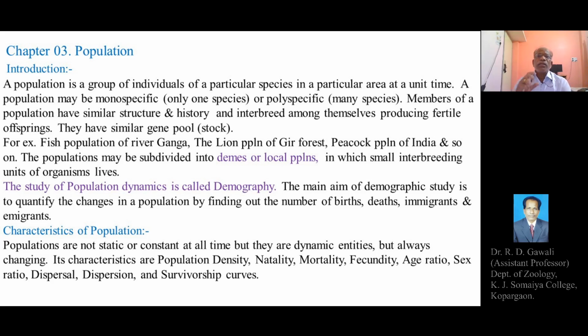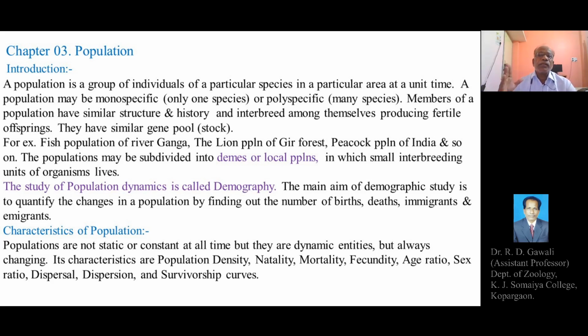So these are several examples of population. These are groups of organisms belonging to a particular species in a particular area or region at a given time or unit of time.